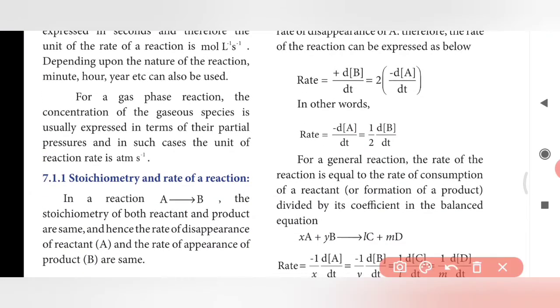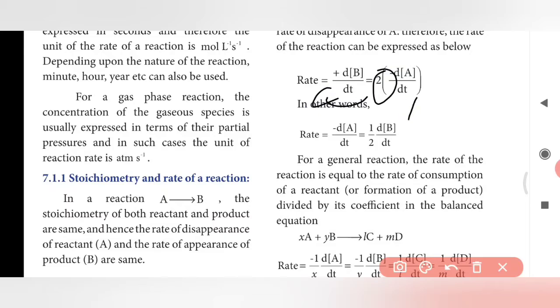In other words, if you bring the 2 to the left hand side of the equal sign, it is converted as a divide, that means 1 by 2. So 1 by 2 dB divided by dt equals minus dA by dt.